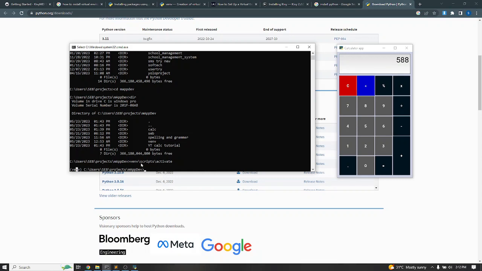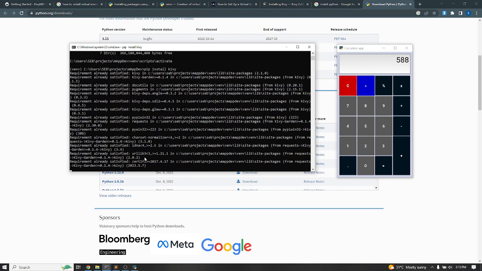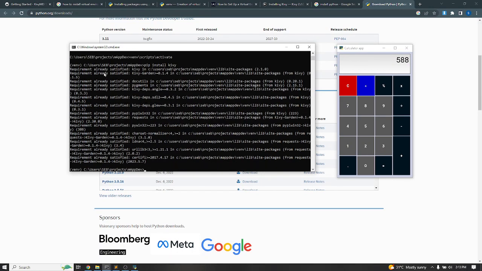Now to install the Kivy library into this virtual environment, you just type pip install kivy. I already have it installed in this directory, so let me just try doing that again and see it tell me requirement satisfied. So doing this will install Kivy. You wait for it for some time, and then it checks and tries to download it. All right, so I have it installed already. That's why you see requirement already satisfied. In your case, it will be downloaded into your virtual environment, and that is it.